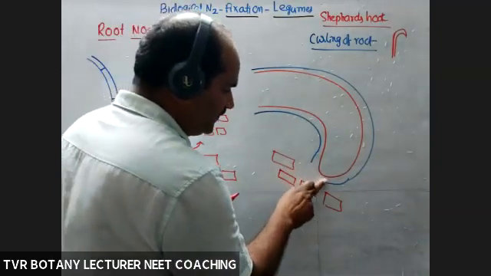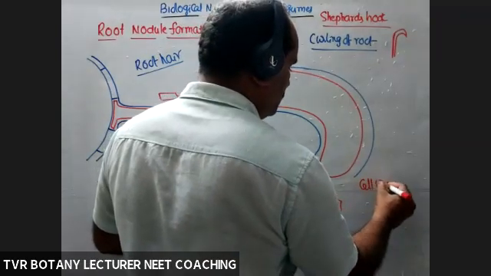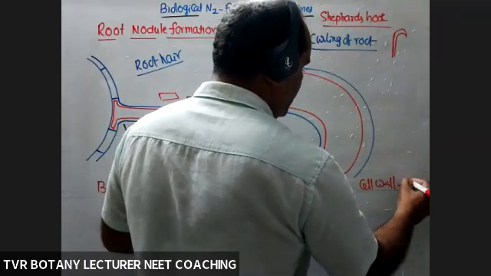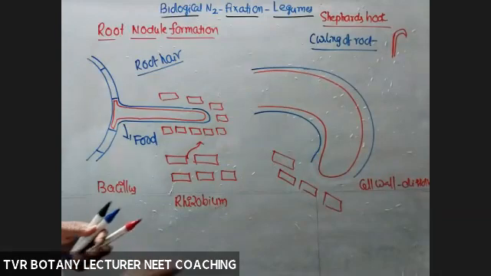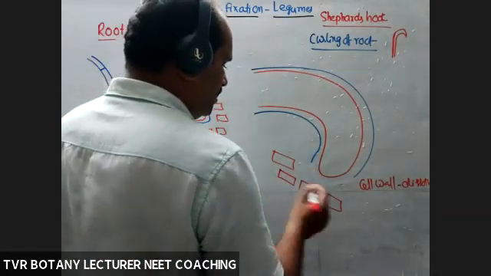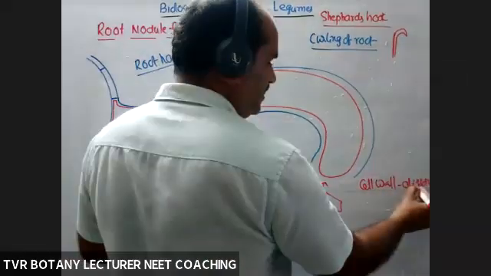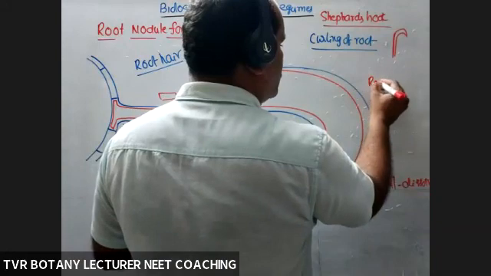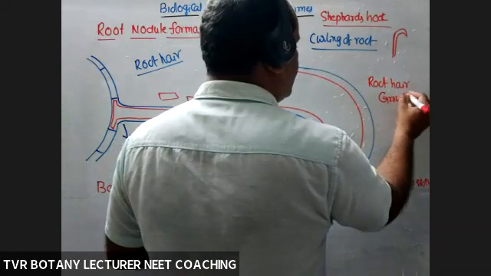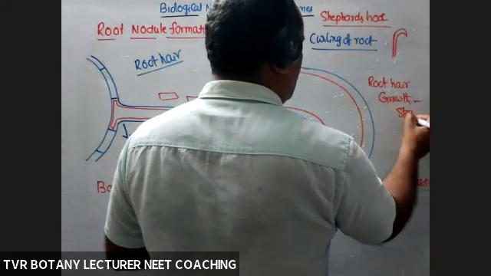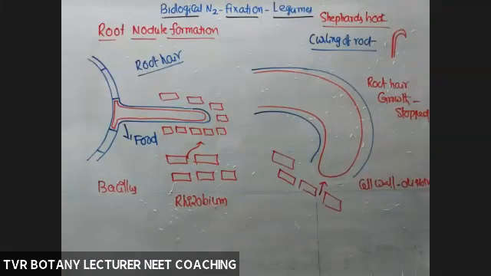So first, dissolution of the cell wall. The cell wall of the host root hair is dissolved. After dissolution of the cell wall, the bacteria are now approaching the membrane. Once the cell wall is dissolved, root hair growth is stopped. Root hair growth ceases. Reason: the cell wall is breached, damaged.